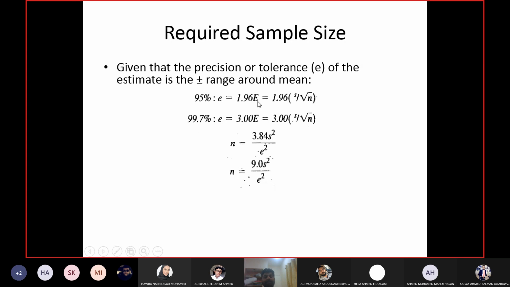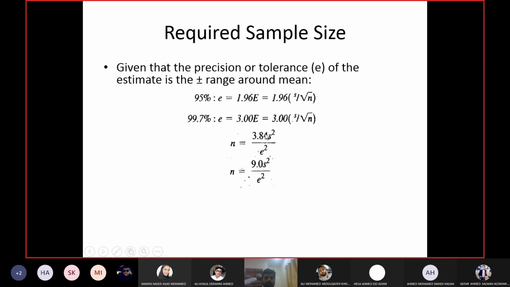Now I know E is S upon root of n, so I replace E with S upon root of n. I have the equation small e, the precision or tolerance I'm allowing, equals 1.96 S upon root of n, and small e equals 3 into S upon root of n. From these equations, I can take n on the left hand side and everything else on the right. I square both sides because n was in the root.